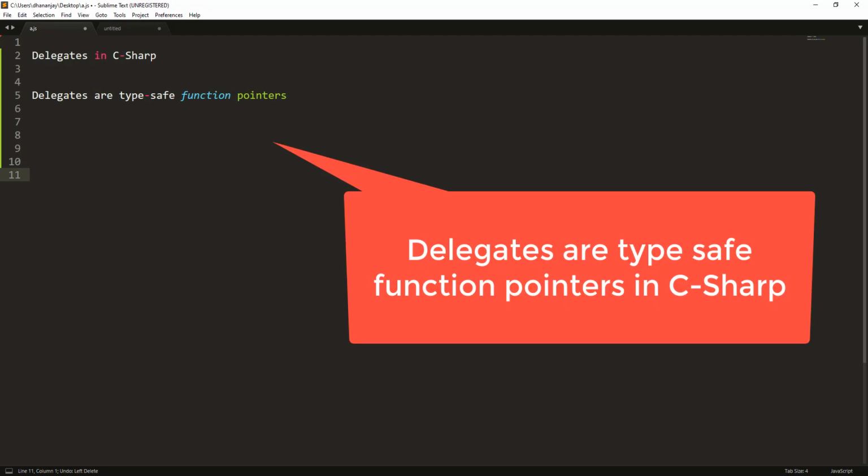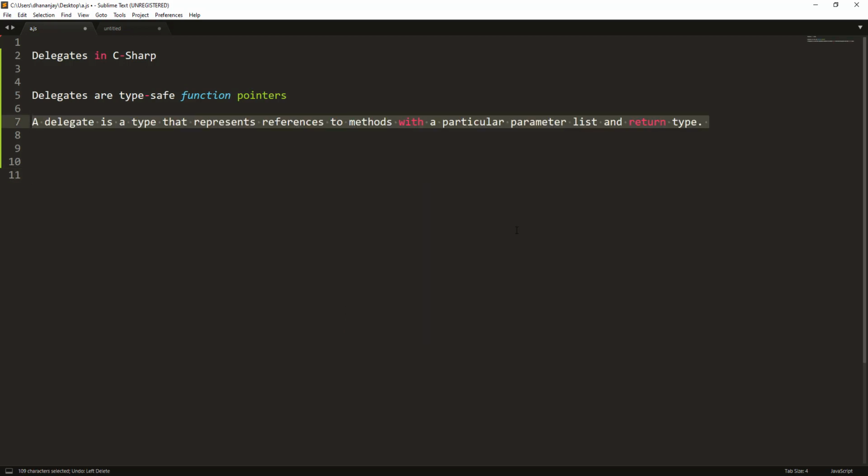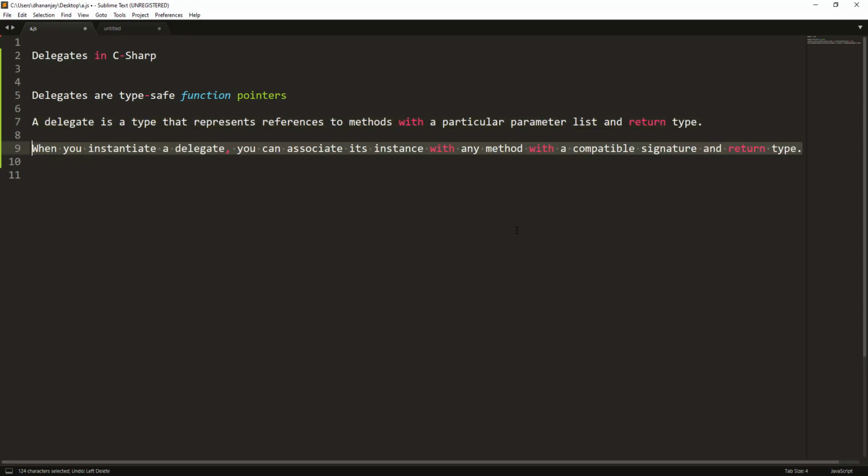The official definition of delegates is that they are type-safe function pointers. Function pointers means a type which can refer to a function. Also, a delegate is a type that represents references to methods with a particular parameter list and return type. So let us say you have created a delegate that returns void and takes two integer input parameters, then that delegate can represent any function which has return type void and takes two integer input parameters. And we'll see that in Excel in a bit.